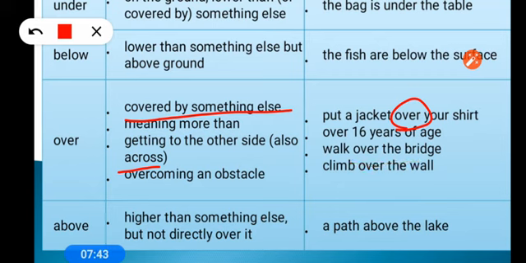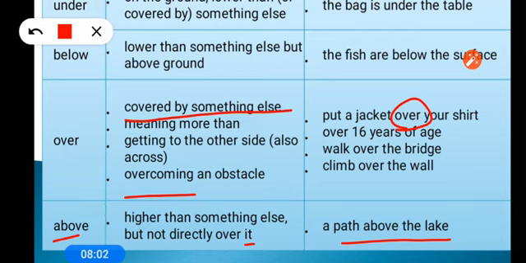Next one is here. Over is used for overcoming obstacles, problems. Next one, above. Above is used for higher than something else but not directly over it. A path above the lake. It means something is spread but it is not exactly at 90 degrees. If it is exactly up, at 90 degrees, then we use over, otherwise above. Both meanings are the same, that both are higher than something.